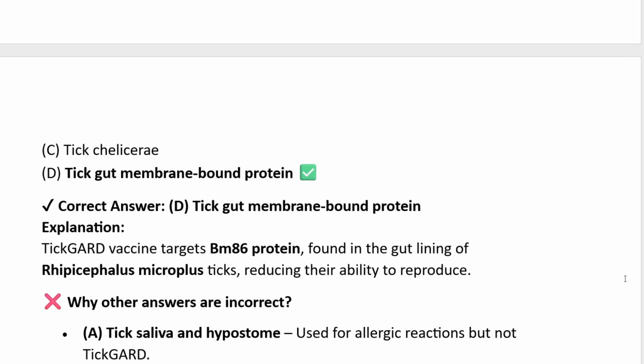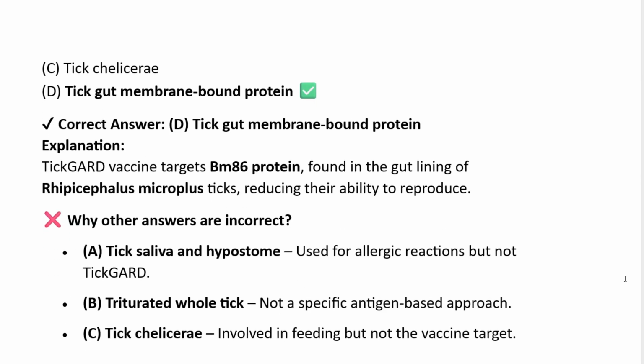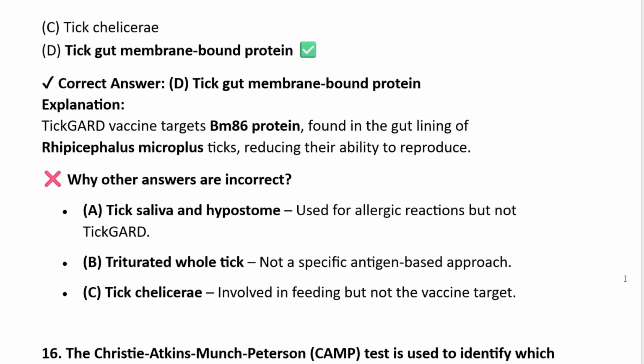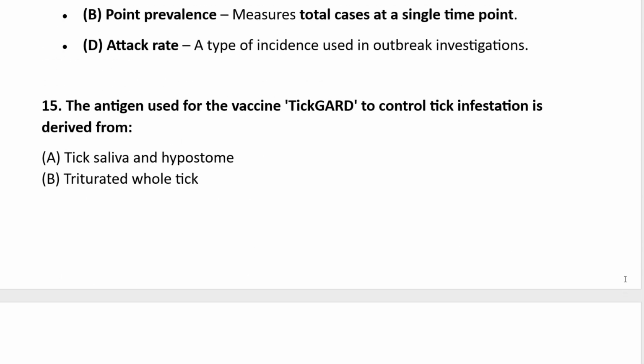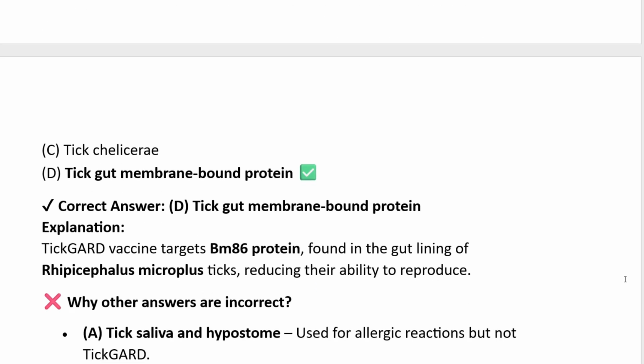Why other answers are incorrect? Tick saliva and hypostome are used for allergic reaction but not TickGARD. Triturated whole tick is not a specific antigen based approach. Tick chelicerae are involved in feeding but not a vaccine target. So the correct answer, the antigen used for the vaccine TickGARD to control tick infestation is derived from tick gut membrane bound protein. Okay.